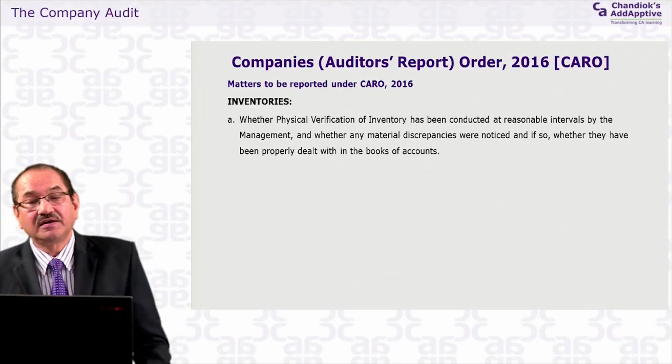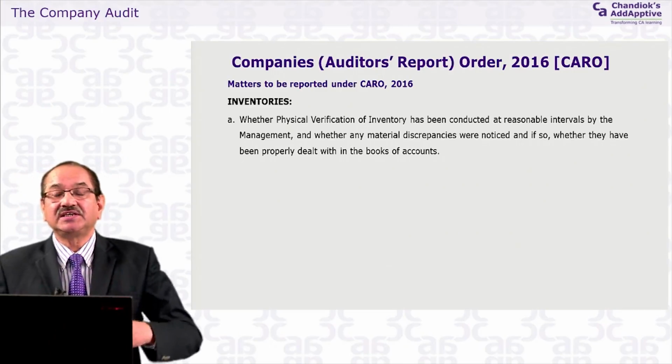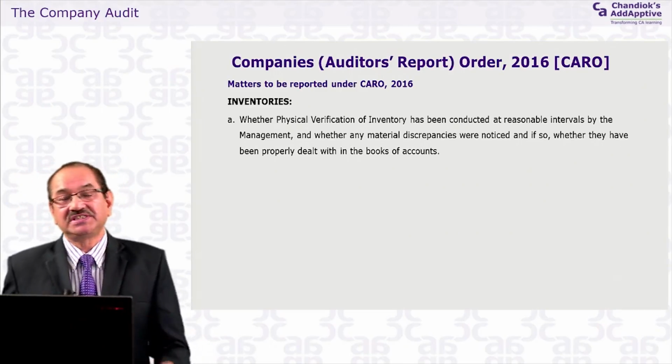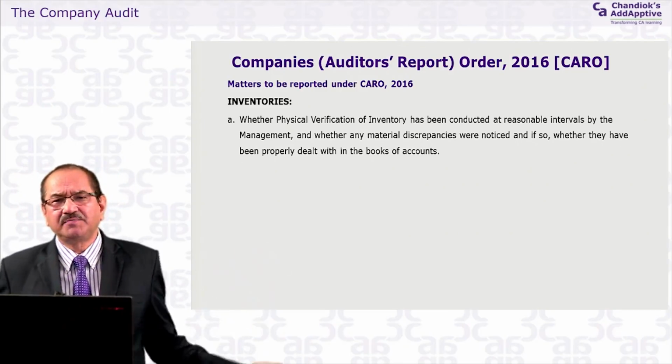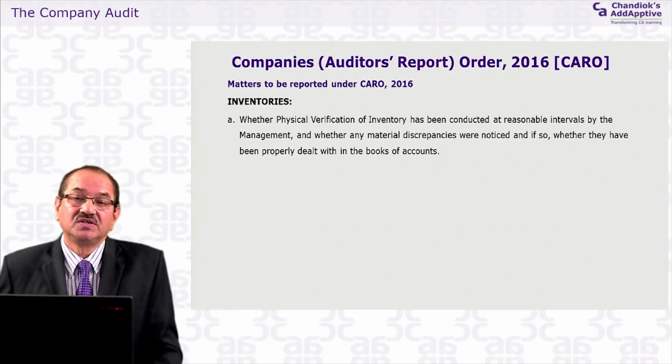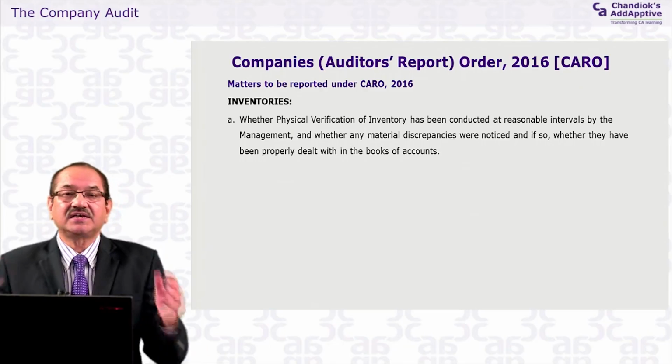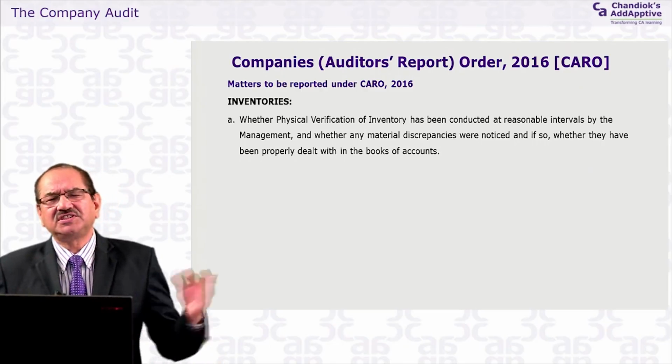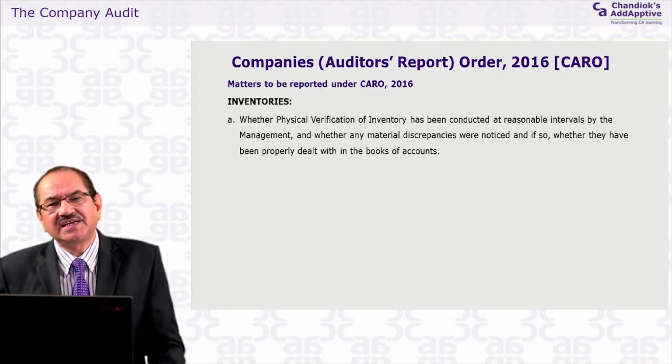It's the retail industry. The company is in a retail business. It has got 100 departmental stores, and thousands, or maybe even 20,000 items are lying in the departmental stores.